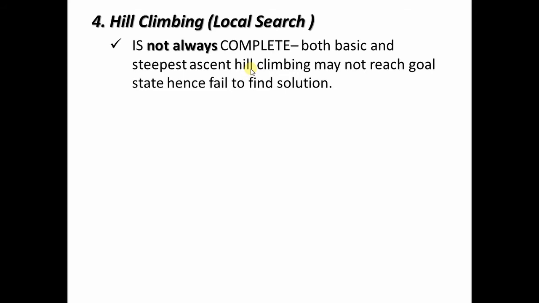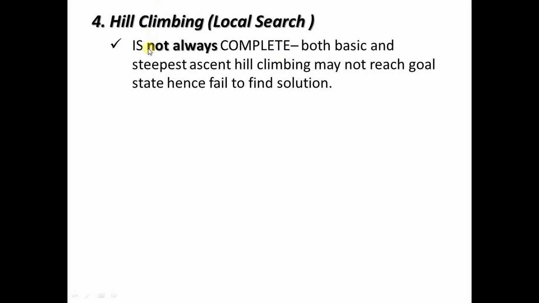So although students might say that hill climbing is always complete, because it always returns some answer, if not global maxima then at least local maxima, remember that local maxima or local minima nodes are not solution nodes.